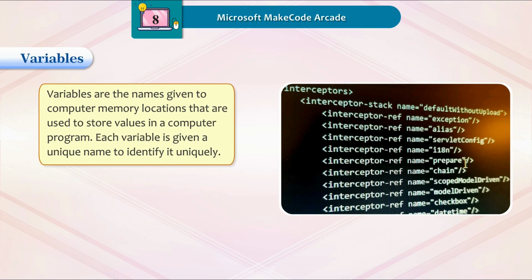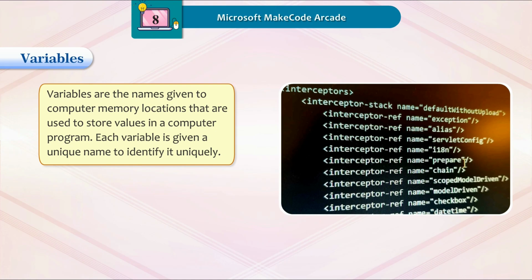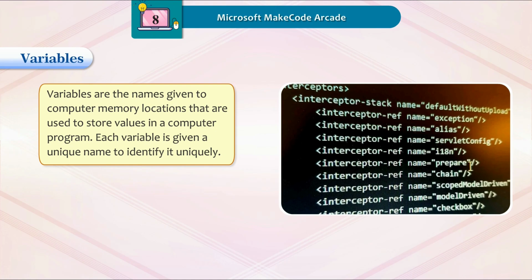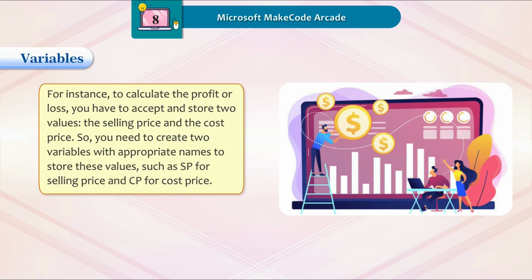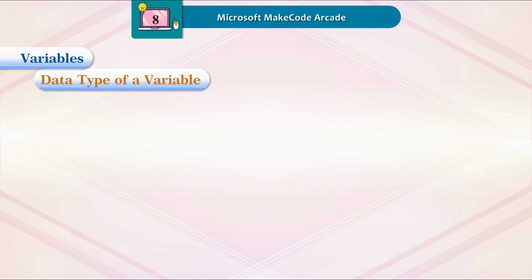Variables. Variables are the names given to computer memory locations that are used to store values in a computer program. Each variable is given a unique name to identify it uniquely. For instance, to calculate the profit or loss, you have to accept and store two values, the selling price and the cost price. So you need to create two variables with appropriate names to store these values, such as SP for selling price and CP for cost price. Similarly, to store the difference between SP and CP, you need another variable, that is profit, with the statement profit equals SP minus CP.